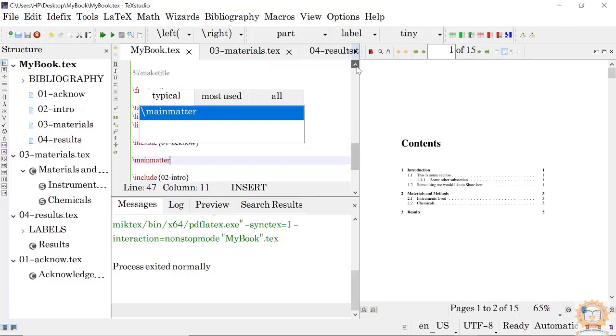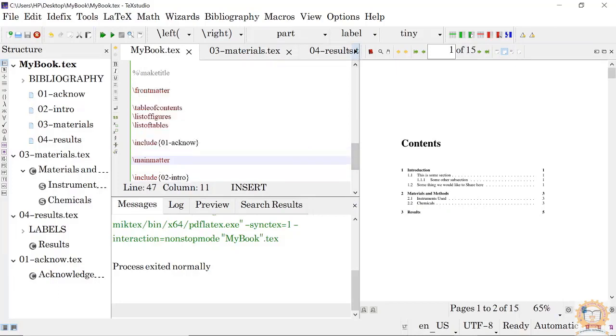Like this, you can create your book very beautifully using the report class or book class. And if you want to typeset your thesis, there is a class called thesis available. Only some additional things are there. I will introduce you in the next lecture how to create some graphs and all these things.